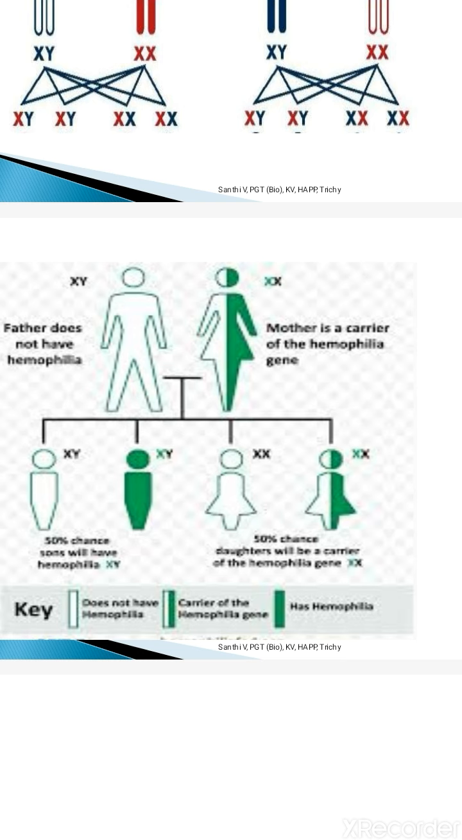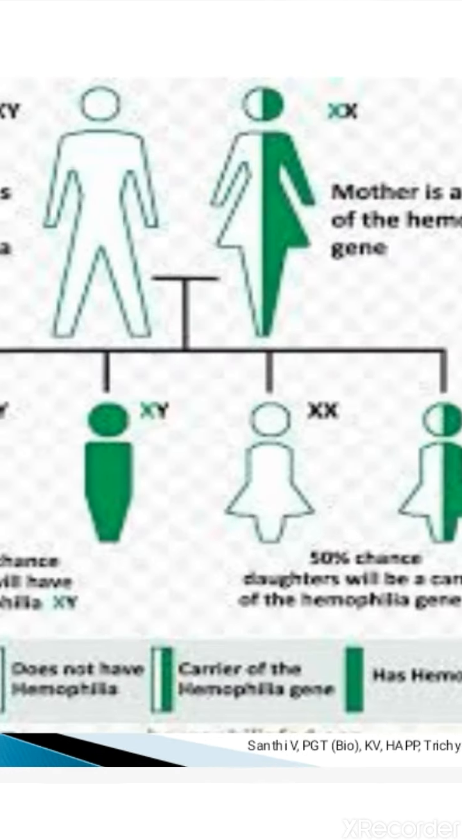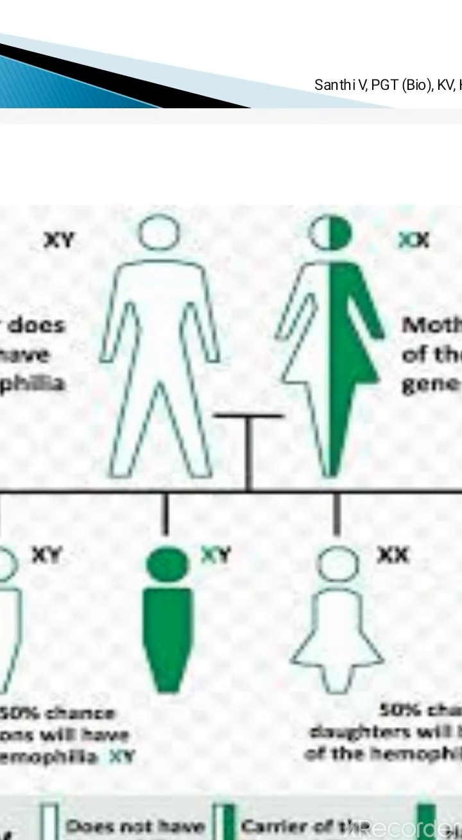In the case of males, they will normally suffer from the problem as they are having only a single dose of X chromosome, so it can be easily expressed. The Y chromosome does not contain any of the normal gene or the hemophilic gene. So that's why this type of inheritance is called sex linked inheritance, and here mainly the sufferers will all be males.